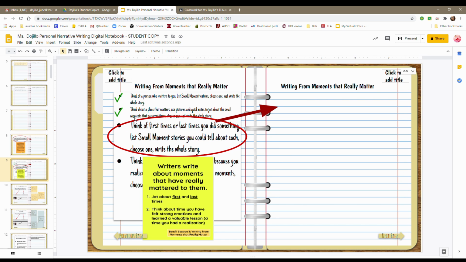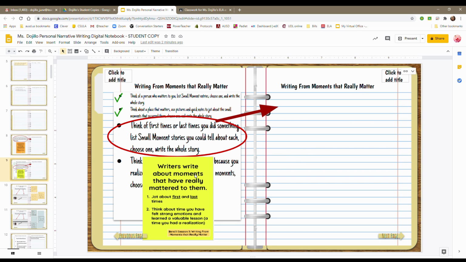For slide 9, we're going to do the second or the third bullet in this series of writing from moments that really matter. And on this page, you're going to think of first times or last times you did something. List small moment stories you could tell about each. Choose one and write the whole story. And then on the page with the arrow pointing to it, this is where we want you to write small moments where you had the first times or last times you did something, and then choose one to write about.